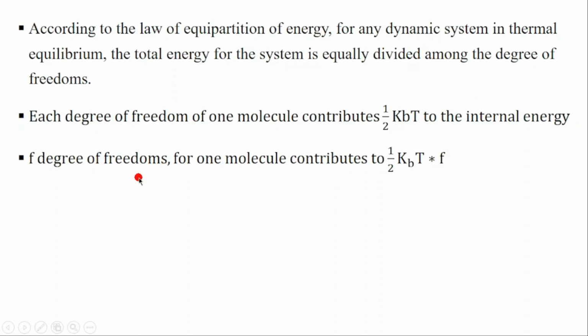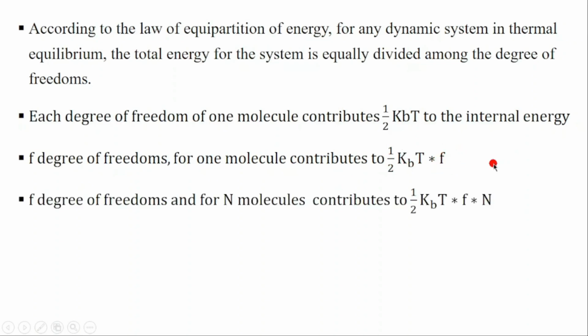For f degrees of freedom, for one molecule, it will contribute 1 over 2 kBT times f, the total number of degrees of freedom. Then if you have f degrees of freedom and also N molecules, it will contribute 1 over 2 kBT times the number of degrees of freedom times the number of molecules as the total internal energy.